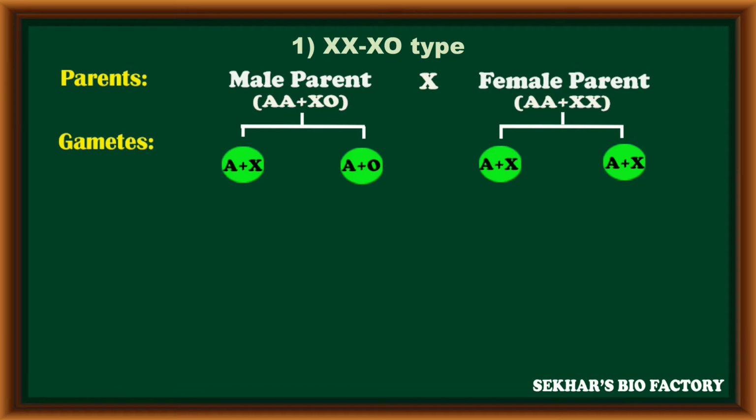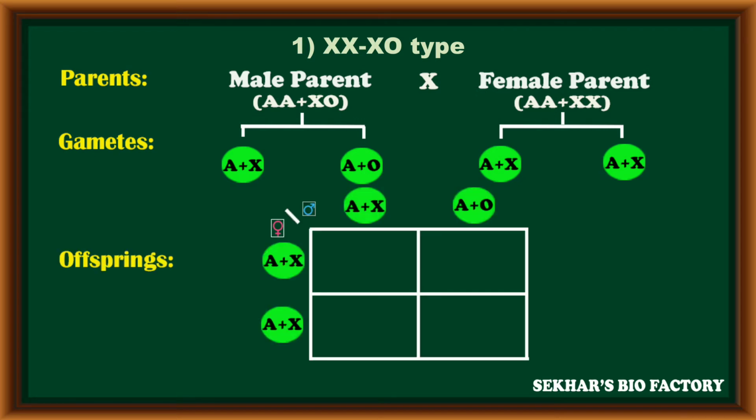During gamete formation, the male parent can produce two types of gametes. 50% of gametes have an X chromosome and the remaining 50% of gametes are without an X chromosome. But the female parent can produce only one type of gametes. All these female gametes have an X chromosome.